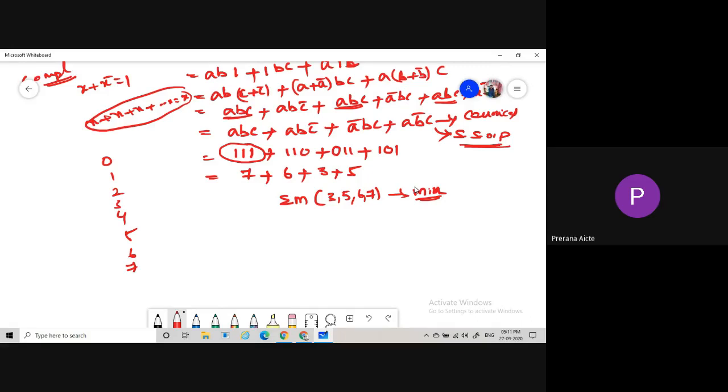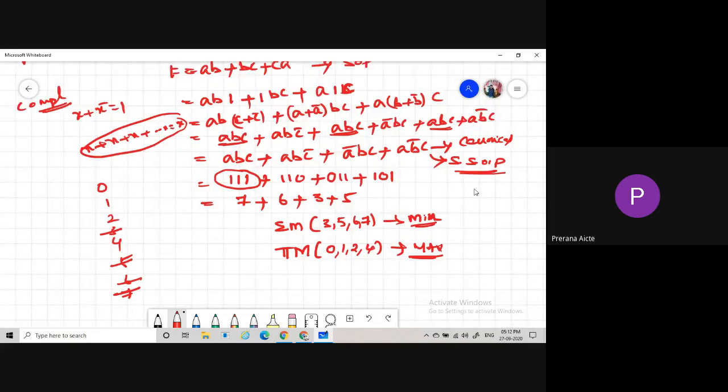So if 3, 5, 6, 7 are min terms, then the remaining terms, 0, 1, 2, 4, are called max terms. The max terms can be represented as pi capital M. So what are the max terms? 0, 1, 2, 4. So these are nothing but max terms. By using these notations, we can easily calculate the min terms as well as max terms for sum of products form.